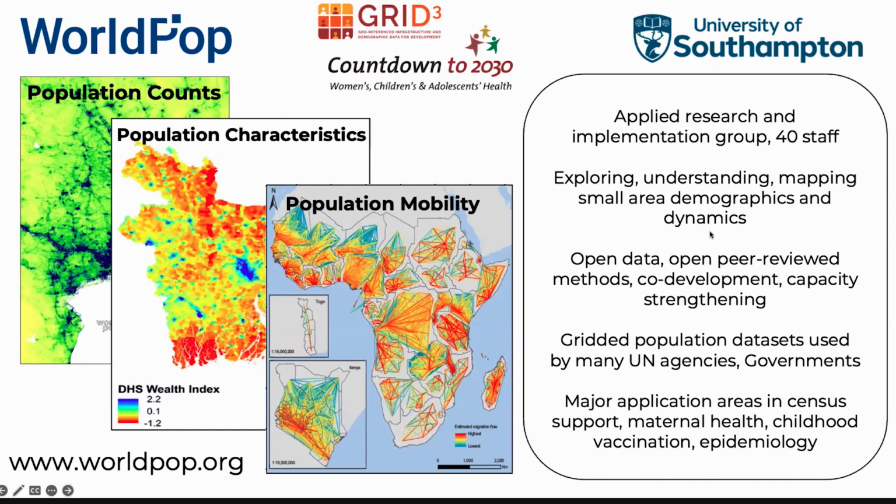We're a research group at the University of Southampton and focus on bringing together different geospatial demographic data sets to try and estimate and map population counts, characteristics, and mobility at small area scales, doing that quite often in collaboration with governments and UN agencies.